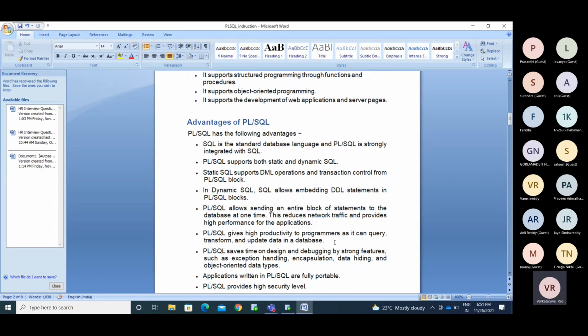Instead of that, if you pass a bulk of commands, once it finishes the first command, it automatically picks the second command. So you are not wasting 30 seconds or 20 seconds of time. The cursor execution moves from the first statement to the second statement automatically, and you get productivity.